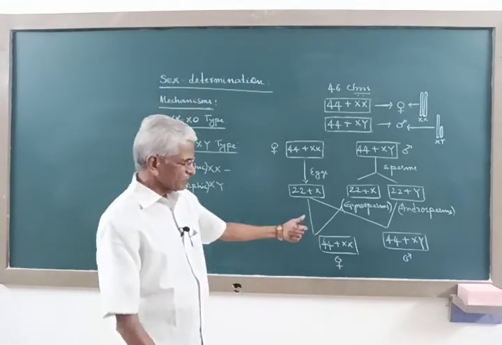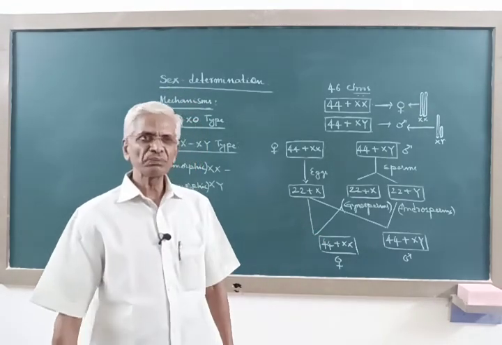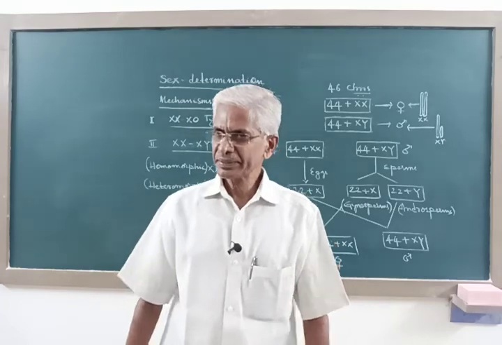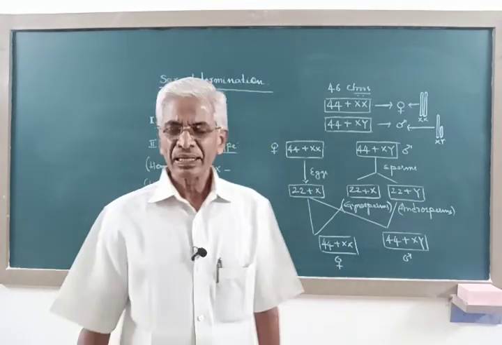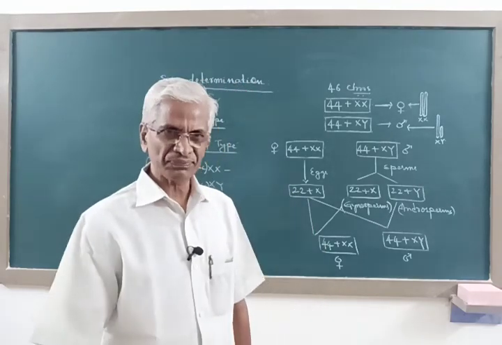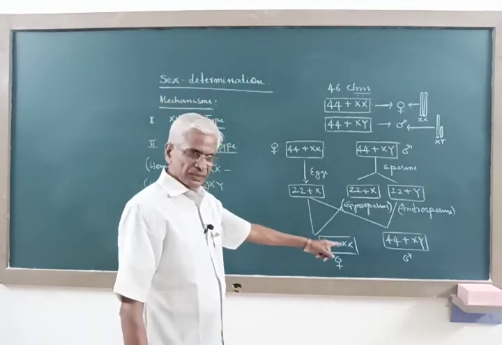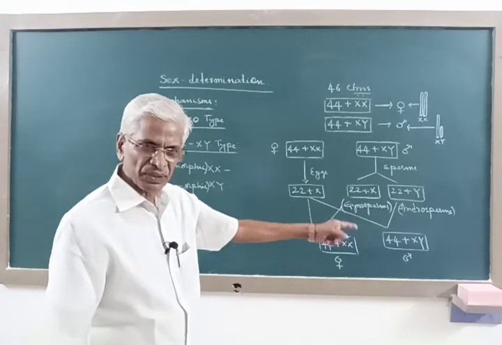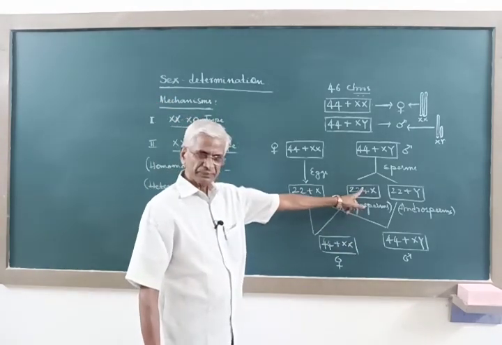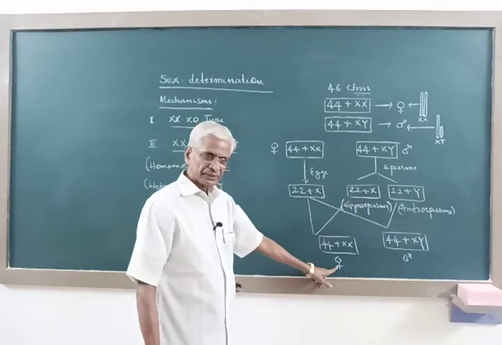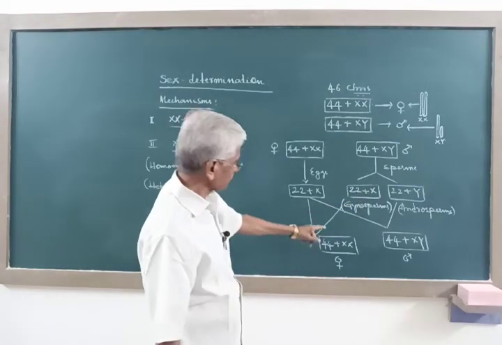So in human, the sex of the newborn is determined as early as the stage of fertilization. At the stage of fertilization itself, the sex of the child that is going to be born is established. If the egg is fertilized by this type of sperm, the child will be female.